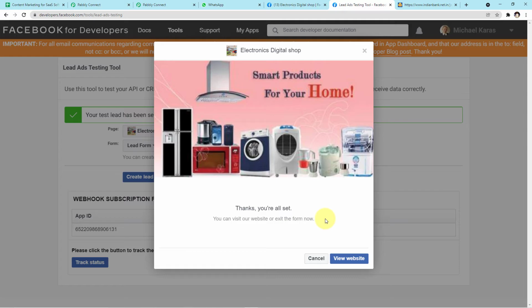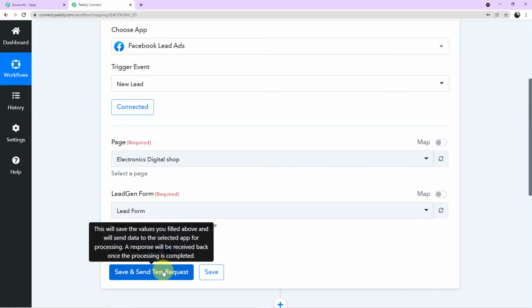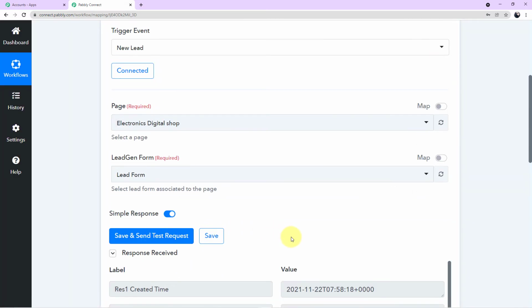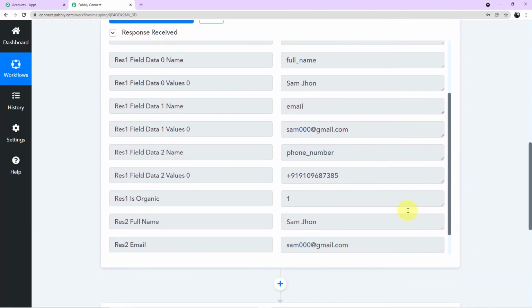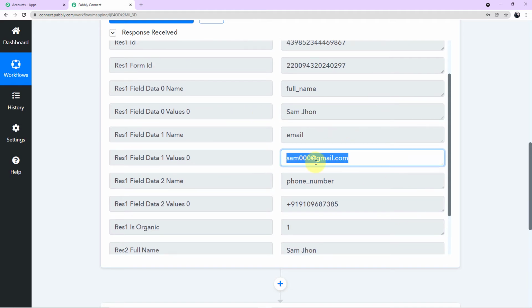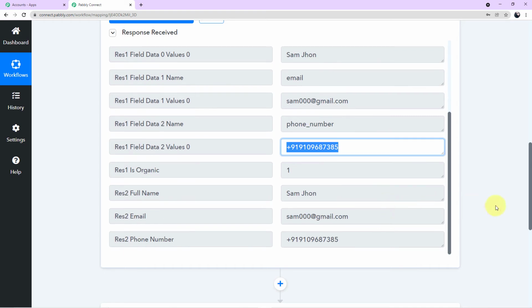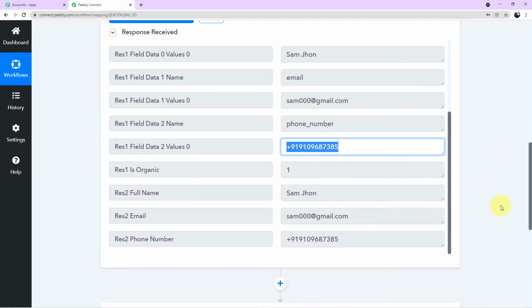Now let's go back to our Pabbly Connect account. And here you have to simply click on save and send test request and you will see the responses. The responses of the customers have been captured here successfully. You can see the details, the name of our customer, the email ID and the phone number. So this shows that we have successfully done our first step. We have successfully integrated Facebook lead ads with Pabbly Connect.